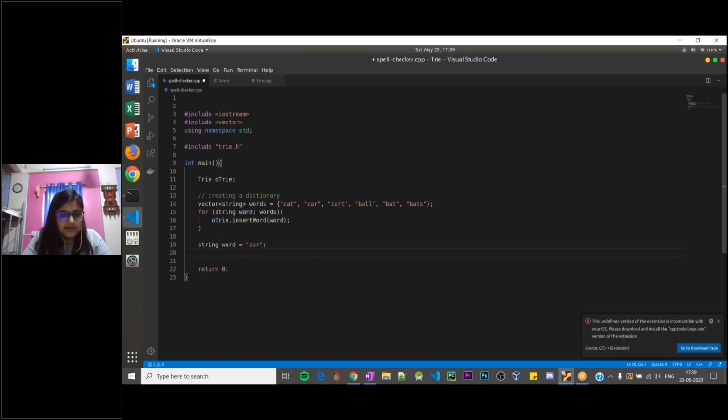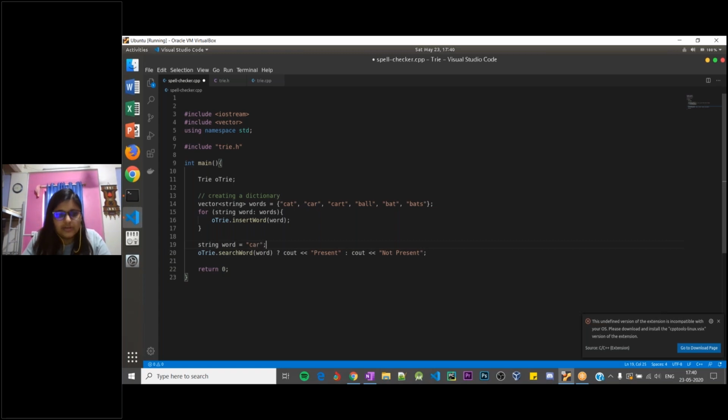So car is present, and then to search it, the try object dot search word, I'll search whether this word is present or not. Right. So I'll quickly use a ternary operator here to just print something out on the screen. So this search word will return true if the word is present and false if the word is not present. So if it returns true, we'll just quickly print out present, and if the word is not present, we'll quickly print out not present.